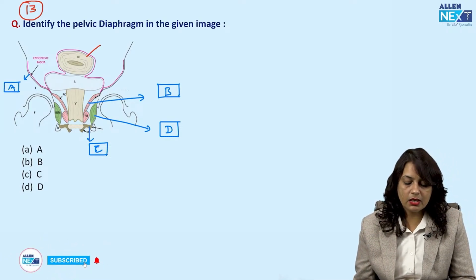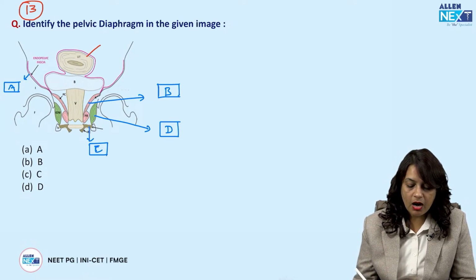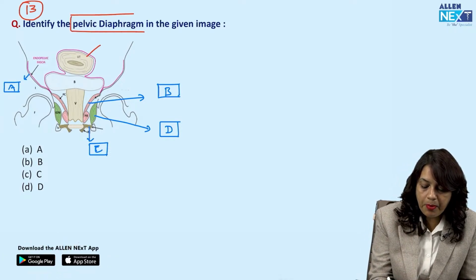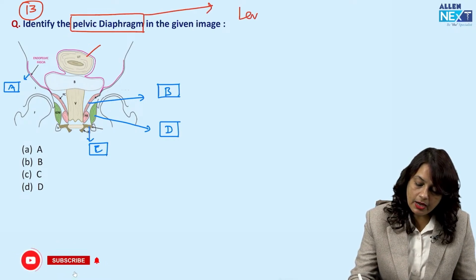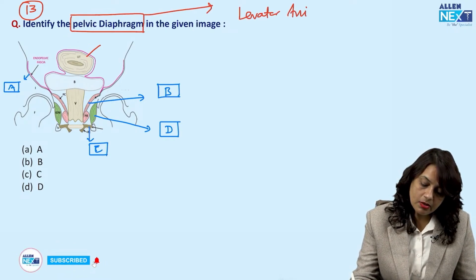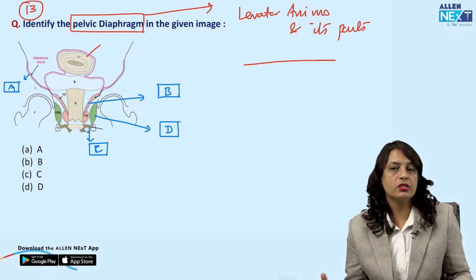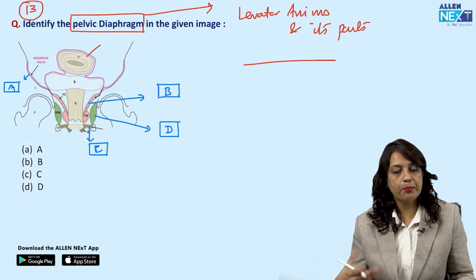Now, this is the way they have asked the question. They have asked about the pelvic diaphragm, that is the levator ani muscle and its parts. We create the questions according to what the students who have written the exam provide to us.